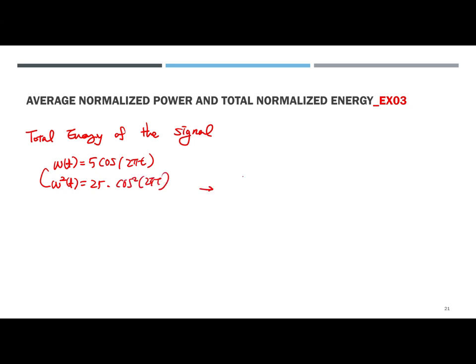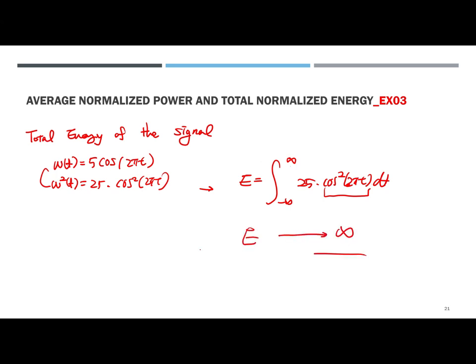So it is equal to the integral from minus infinity to infinity of 25 cosine squared 2 pi t. That was a positive value. Yes, definitely, this is periodic. After integrating over time, as the time increases, it goes to infinity. Okay, not going to 0. Why? Because that was positive. So for this case, because the energy goes to infinity for a periodic signal, we're going to use the average power instead of the total energy.